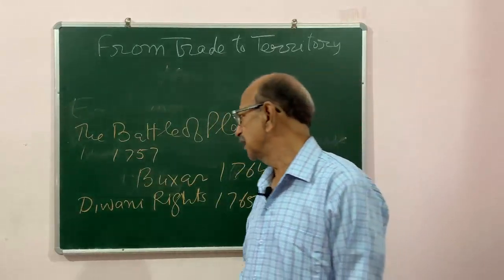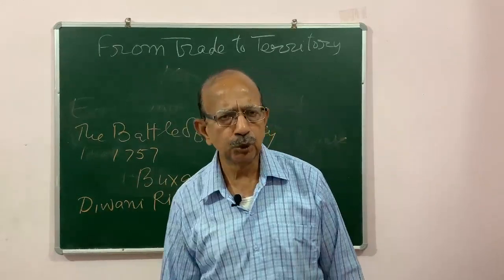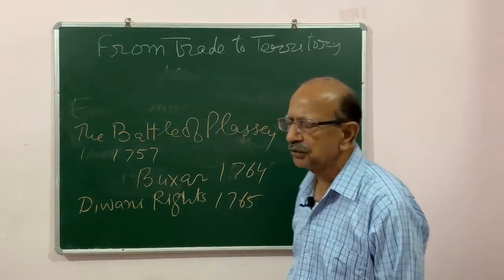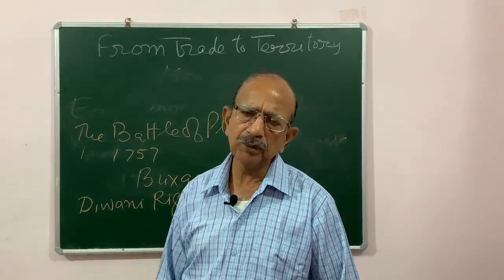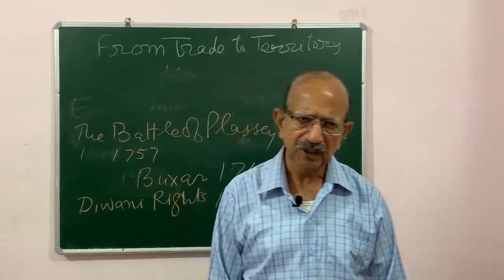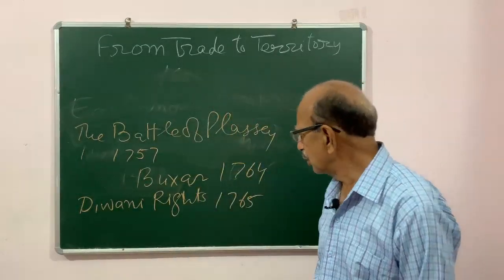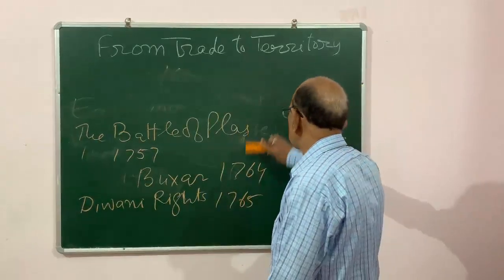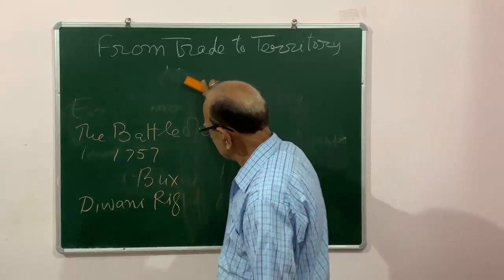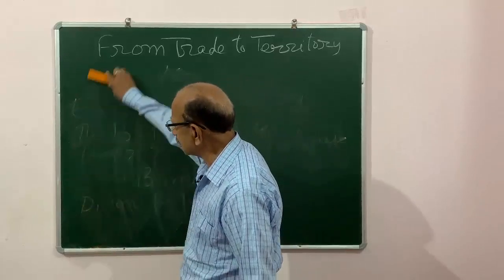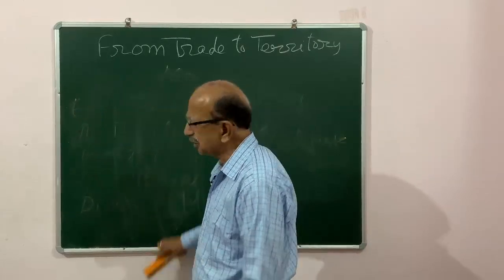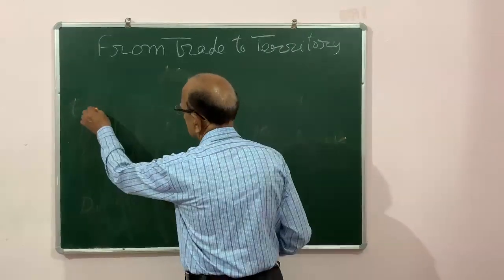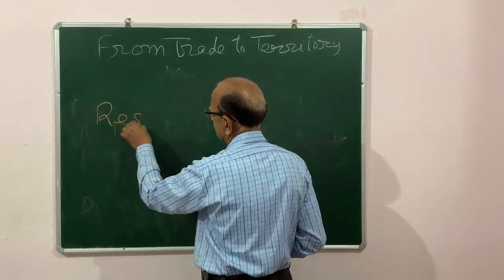In this way, the Diwani rights which they got from the Mughal Emperor in 1765 proved to be a boon for them. After that, they started consolidating their position in India, and they adopted a number of methods. One was the appointment of residents.